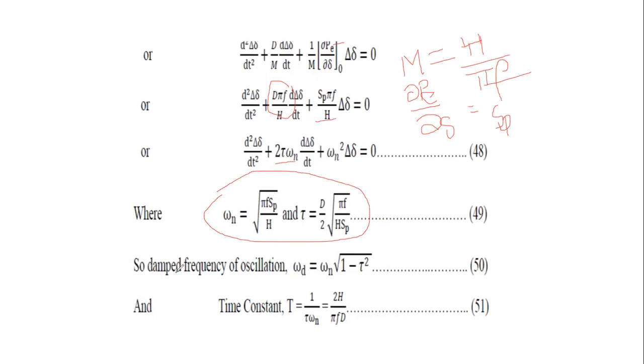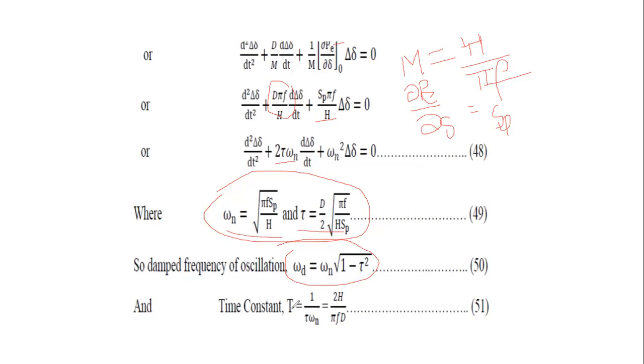Now, what is the formula for the damped frequency of oscillation? That is ωd, which is equal to ωn, the natural frequency, into square root of 1 minus τ², where ωn and τ are given by the formulas above.